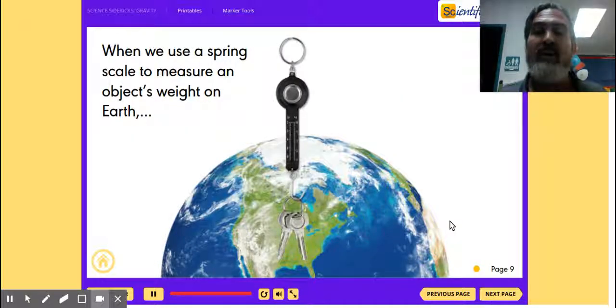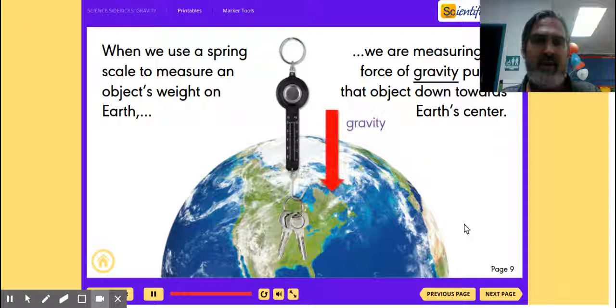Okay, we use a spring scale to measure an object's weight on the Earth. You could use a spring scale, or you could use one of the scales that you stand on that also measures weight, but it's measuring the pull of gravity. We're measuring the force of gravity pulling that object down towards Earth's center. That's what weight is. It's according to the pull of gravity.